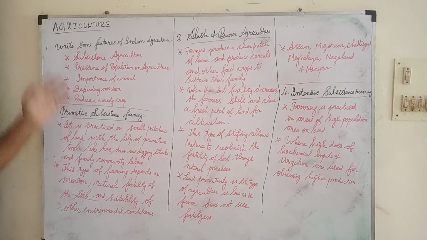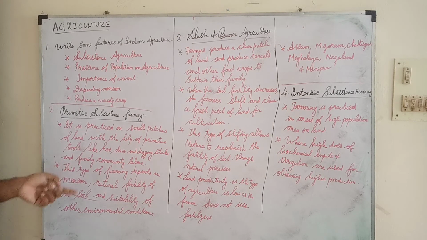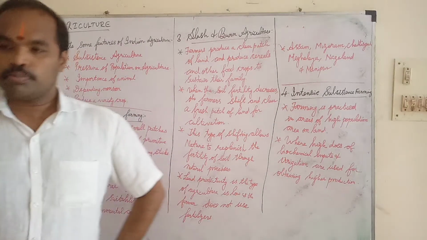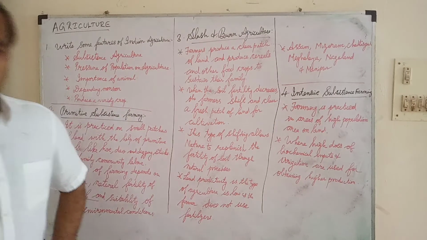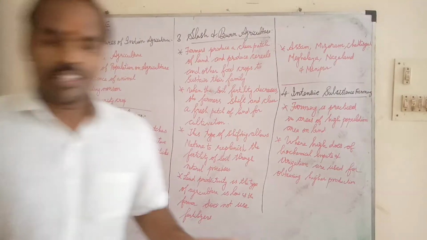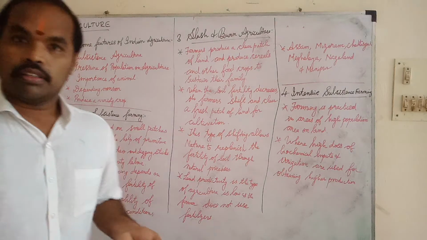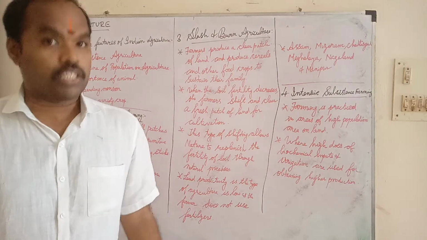Today we are going to see the topic agriculture. In social subject, under geography, we are going to see what is meant by agriculture. First of all, we need to know what is meant by agriculture. Agriculture is the backbone of our country. So without agriculture, we can't live in this world.